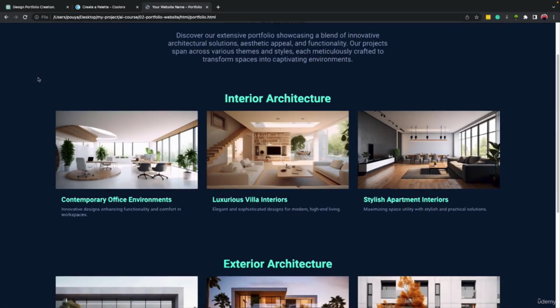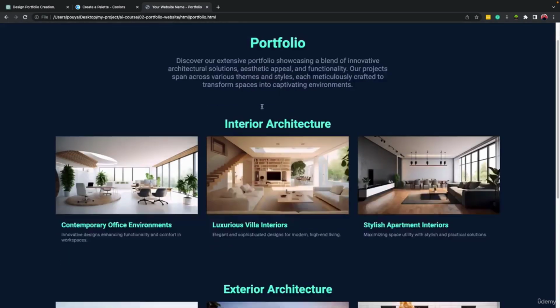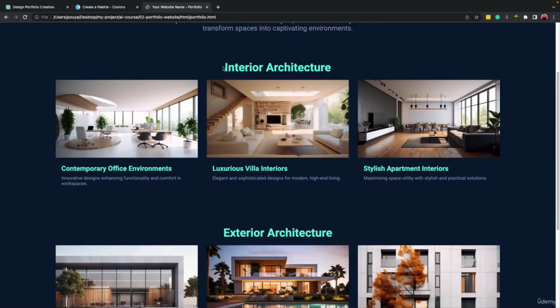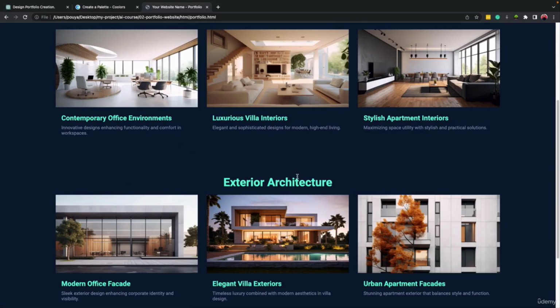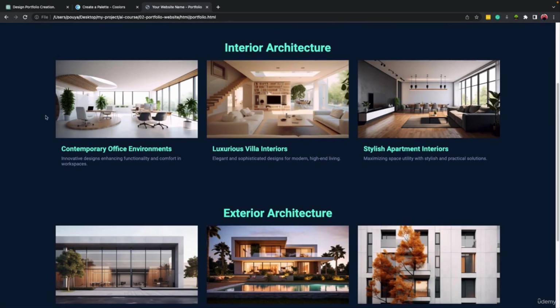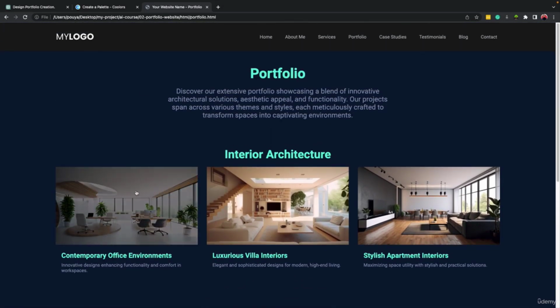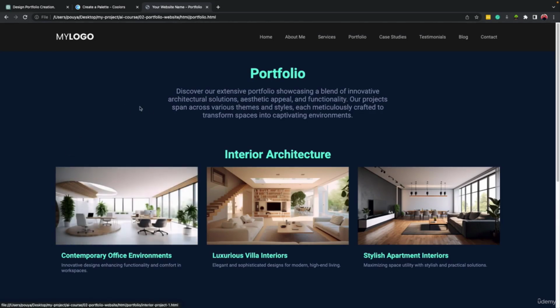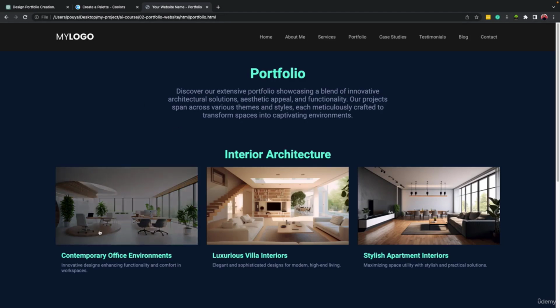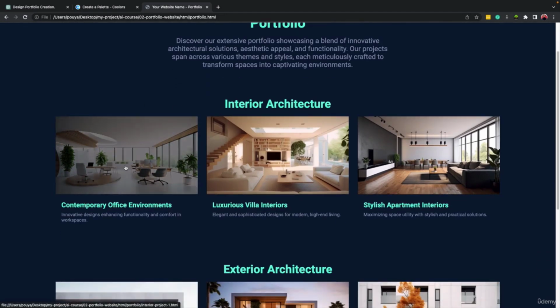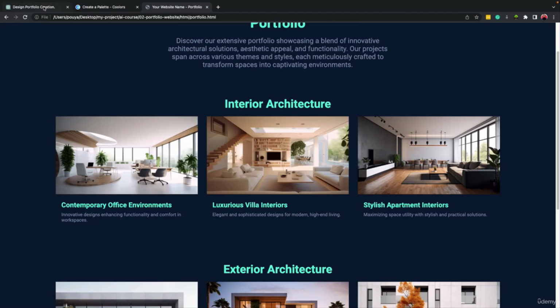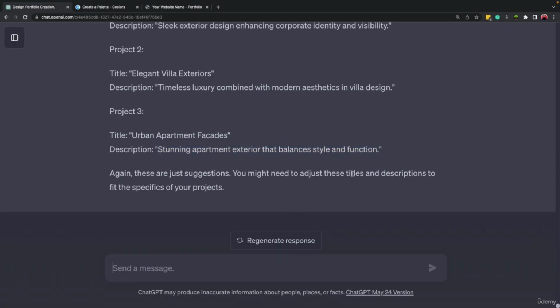All right, welcome to the next lesson. Till now, we have created the portfolio page, which includes 2 sections, interior architecture and exterior architecture. Now, quickly in this lesson, we will create the structure and do our best to create a style for each project page. So when we click on each of them, it opens another page with some specific style and information and maybe more images of that project. So let's come here to ChatGPT and explain what we want.